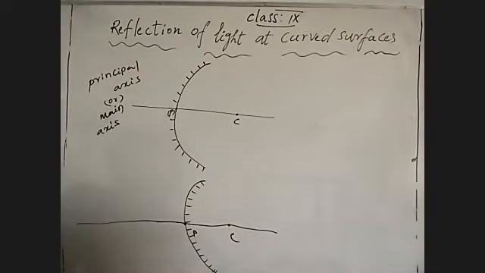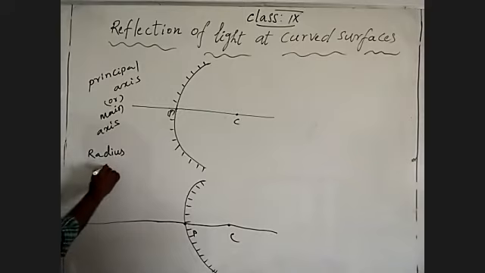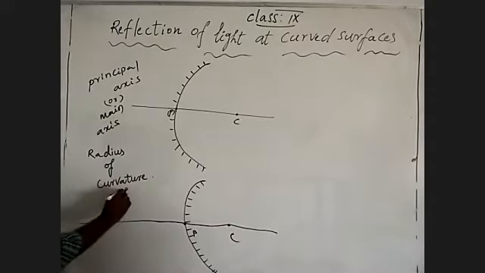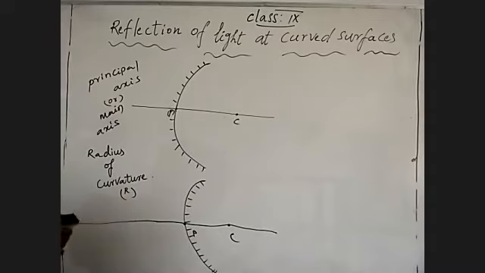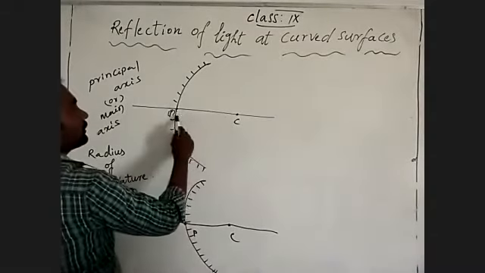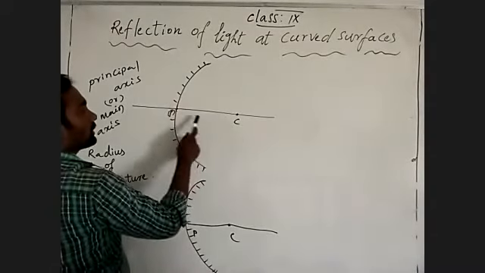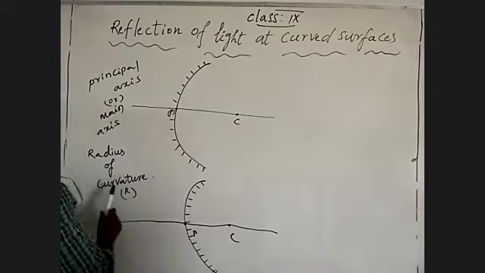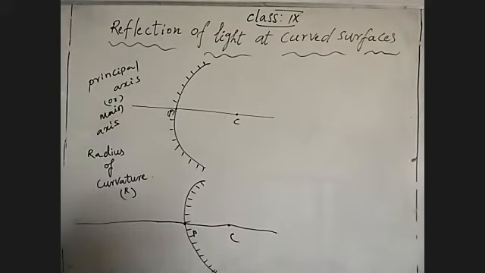Understand? The distance between the pole and the center of curvature is the radius of curvature. It is denoted by R. Radius of curvature is the distance between the pole and the center of curvature, denoted by R.